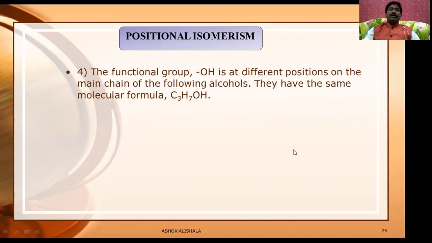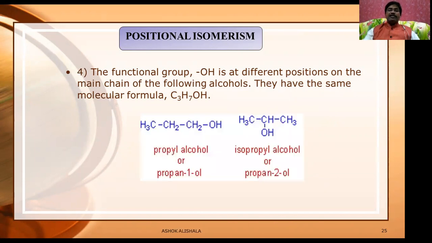Now let us see another one, where the functional group OH is at different positions on the main chain of the following alcohols. They have the same molecular formula, C3H7OH. Let us see this one. This is propyl alcohol or propan-1-ol. Why? Because first carbon, second carbon and third carbon. Whereas this is isopropyl alcohol, with OH at the second carbon.